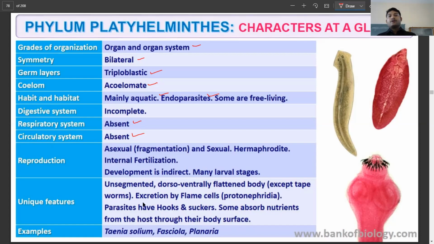The unique feature is going to be the dorsoventrally flattened structure, and you have the presence of the flame cells or the protonephridia that is going to help in the process of excretion. Now, parasites have the hooks and the suckers, and they absorb the nutrients from the host body. Examples: Taenia solium, Fasciola, and planaria. I think with that, probably we will be completing this particular chapter for today. Okay, and then in the next class, probably we'll continue with the other, the next phyla.